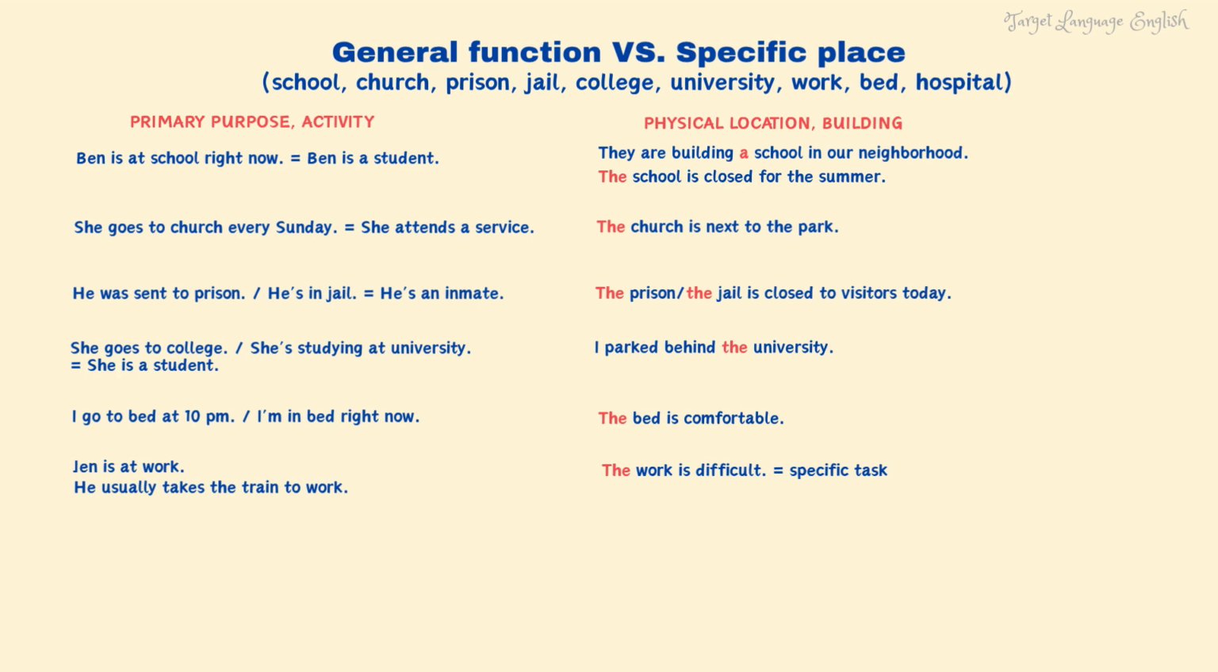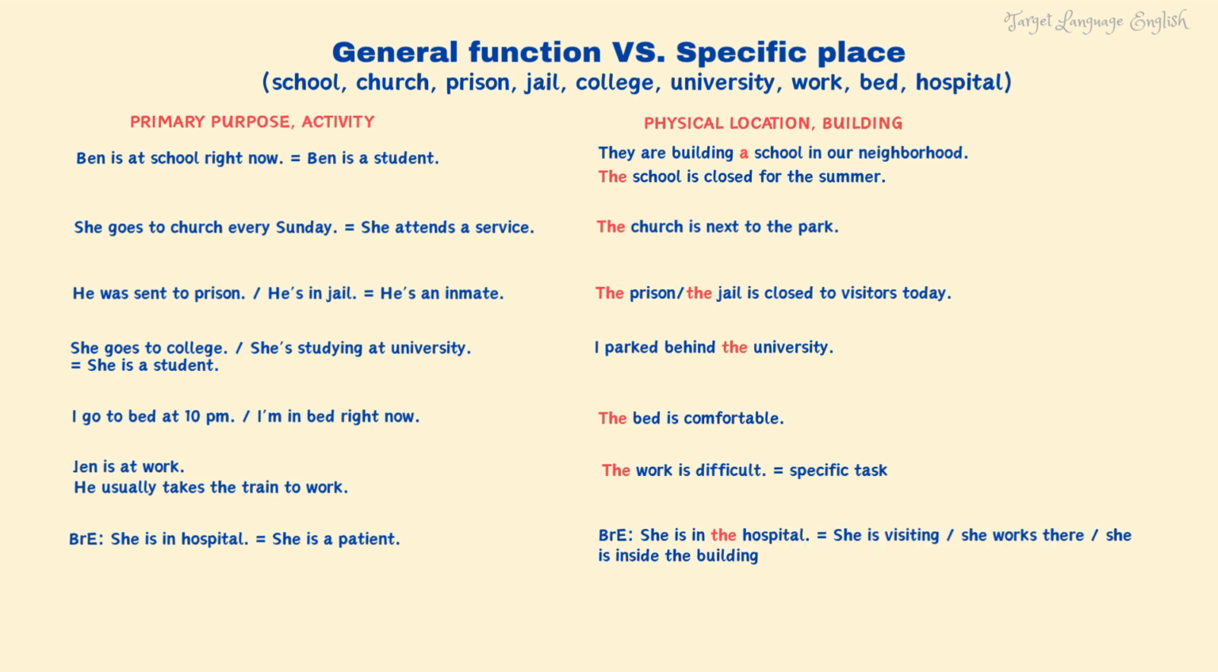With the noun hospital, there is a difference between American English and British English. In British English, she is in hospital usually means she is a patient, and she is in the hospital may mean she is visiting someone, she works there, or simply she is inside the hospital building. On the other hand, in American English, we do not make such distinction, so we'll say she is in the hospital to mean that she is a patient.